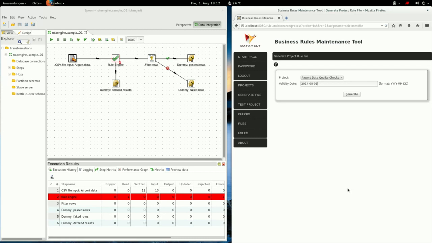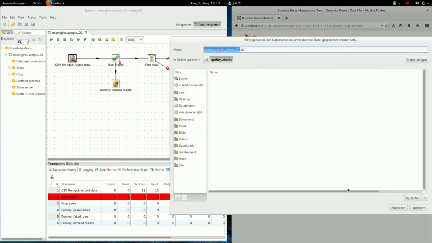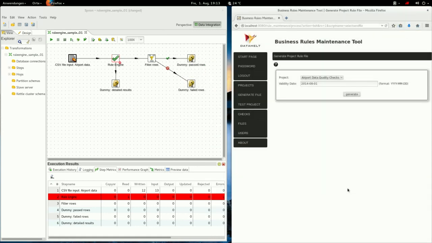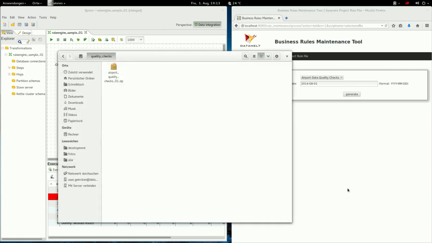Let's generate the file now. We click on Generate. We select the folder, and it will create a zip file that is, let me copy this here, that is equal to the project name, and we save it. Okay, if we go to the file system, you can see that I saved it to the folder quality checks here.